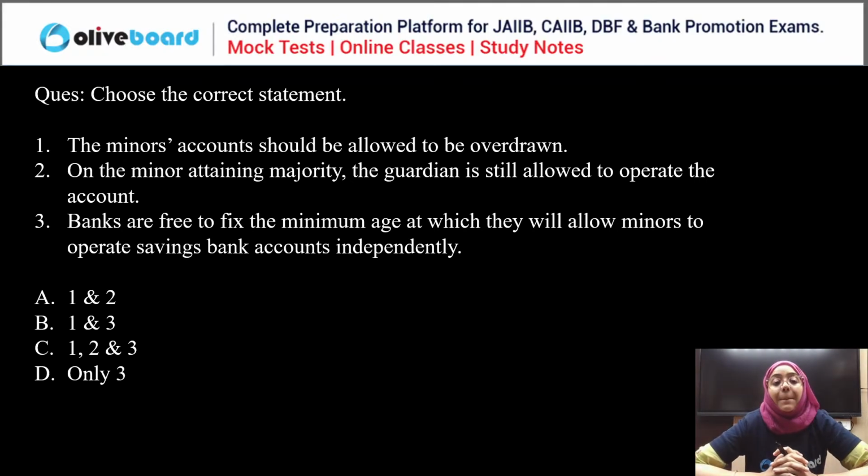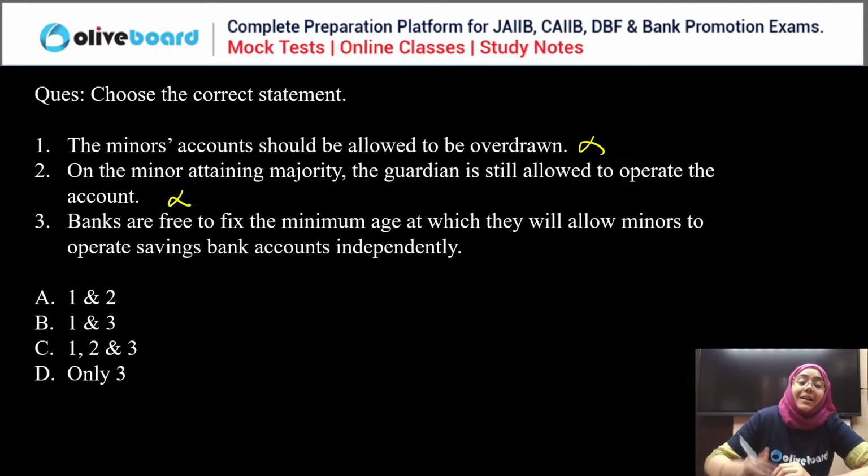Okay. So the minor's account should be allowed to be overdrawn. If we talk about the minor's account, minors' accounts don't have the facility of overdraft, okay, and that's why the first is the wrong statement. On minor attaining maturity, the guardian is still allowed to operate the account independently. False. Once the minor gains maturity, the guardian is stopped from operating the account.